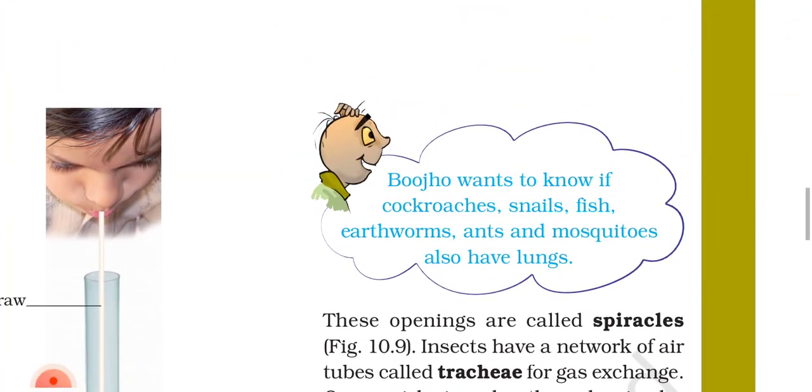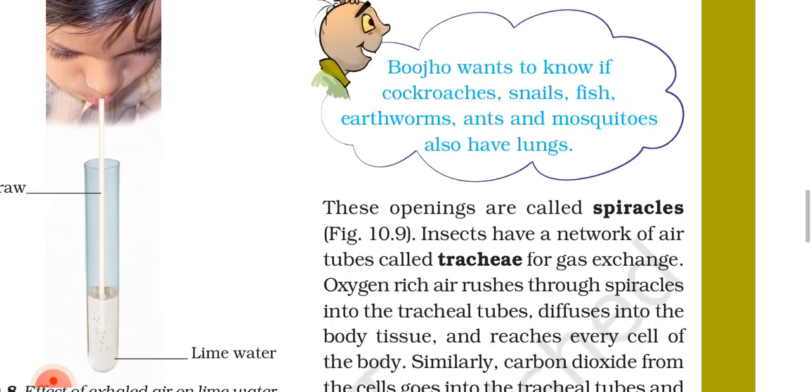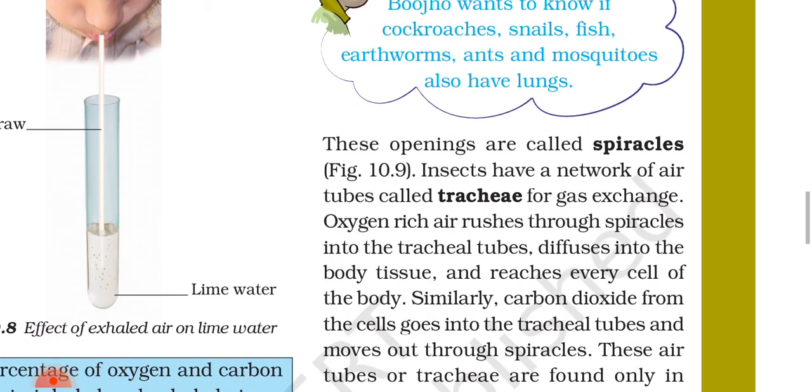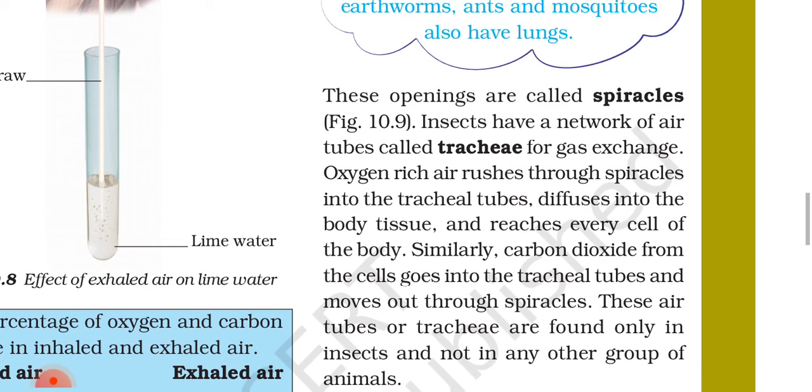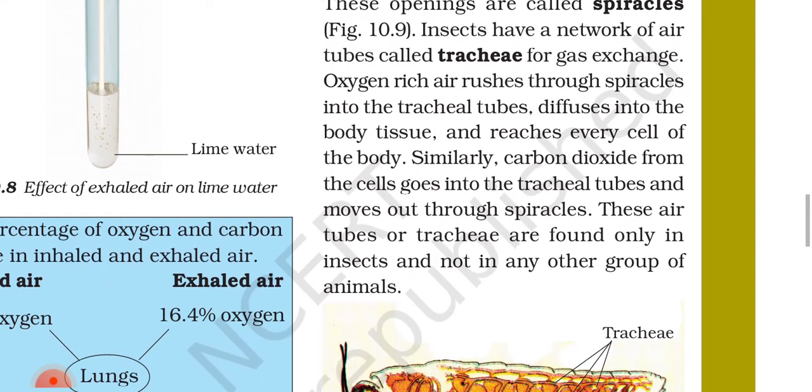Bojo wants to know if cockroach, snail, fish, earthworm, ant, and mosquito also have lungs. These openings are called spiracles. Figure 10.9. Insects have a network of air tubes called trachea for gas exchange. Oxygen-rich air rushes through spiracles into the tracheal tubes, diffuses into the body tissue, and reaches every cell of the body.